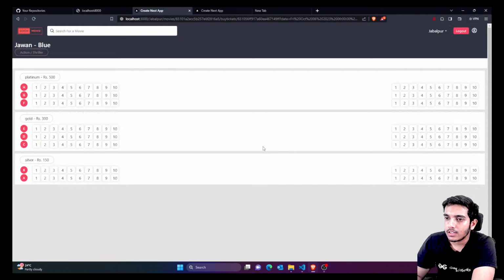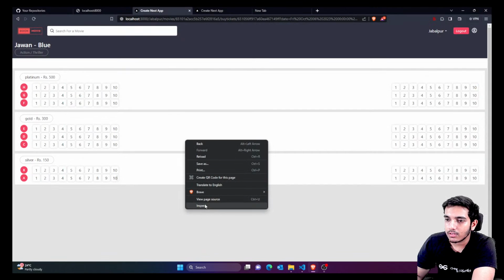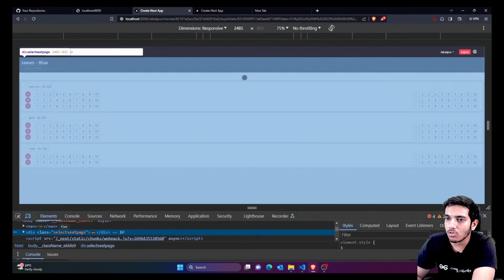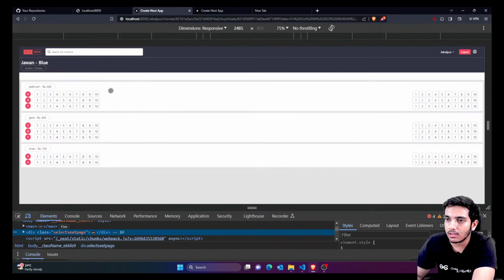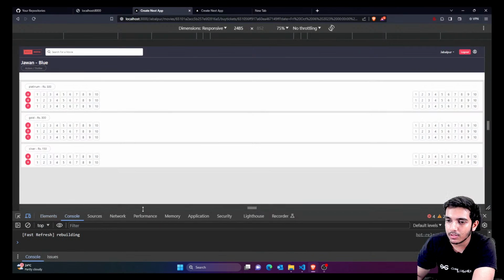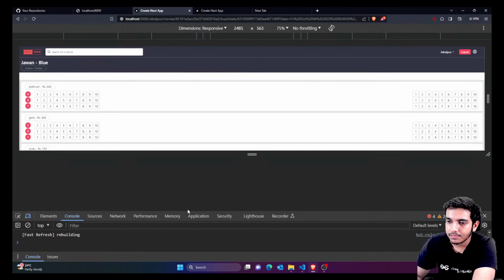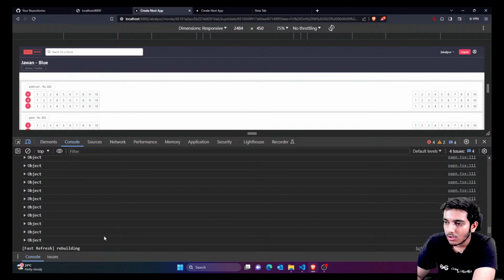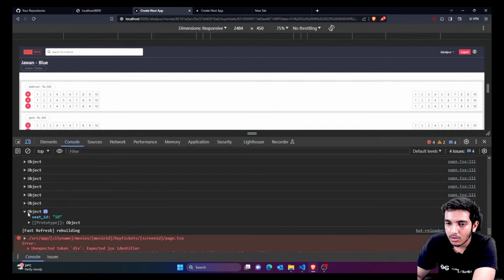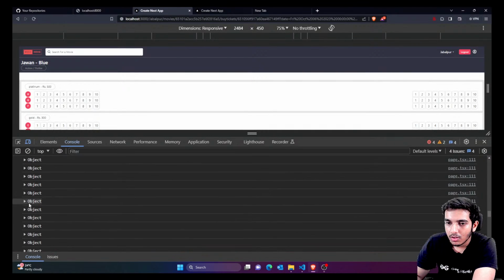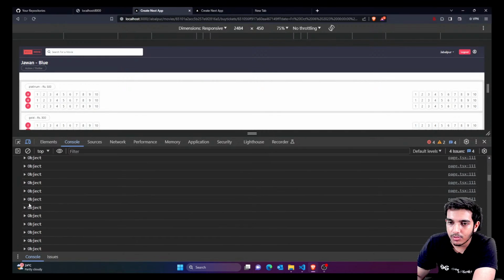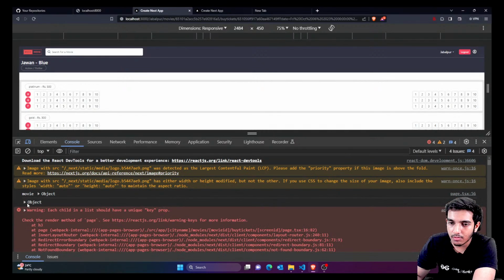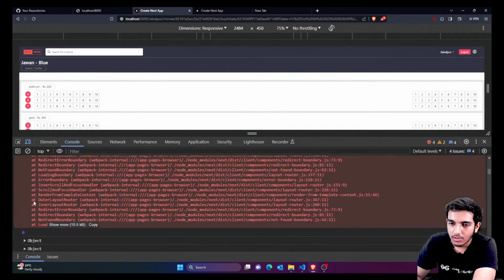Let's come back here, and if I just inspect, maybe this is because of the top spacing. Let's see. First of all, I think I have to remove this layout also because it's taking a lot of space here.